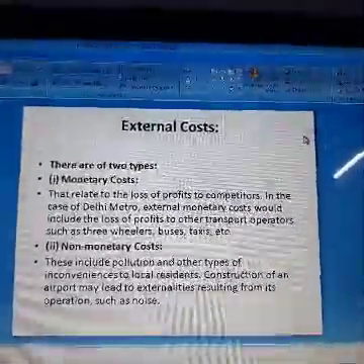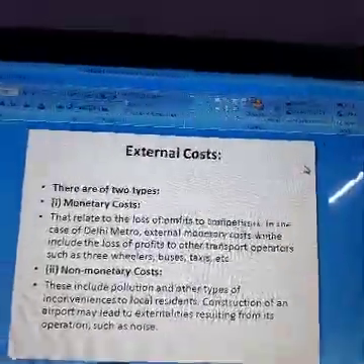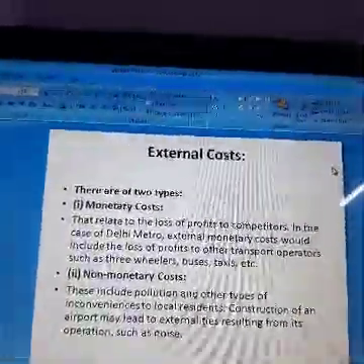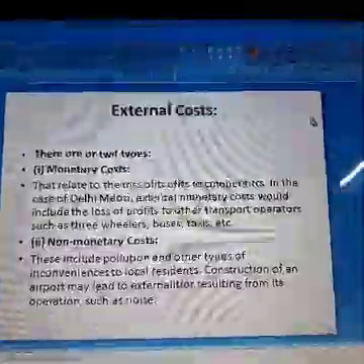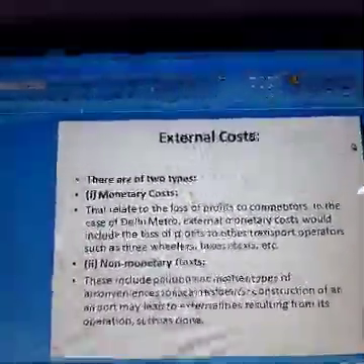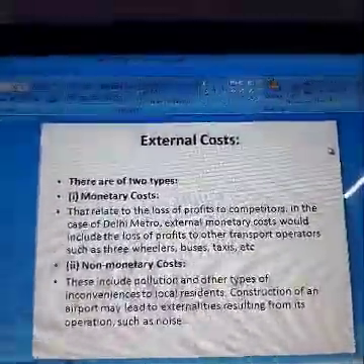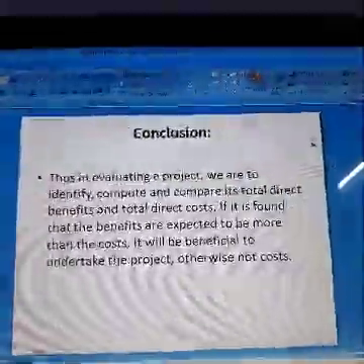Monetary costs result in the loss of profit to competitors. In the case of Delhi Metro, external monetary cost includes the loss of profit to the other transport operators such as buses and taxis. Non-monetary costs include pollution and other types of inconvenience to local residents. Construction of an airport may lead to external costs resulting from its operations, such as noise.